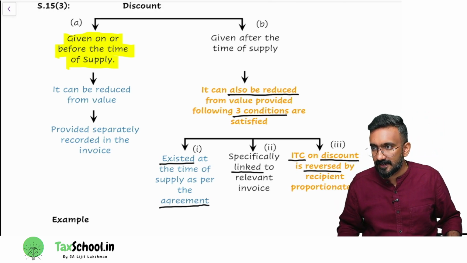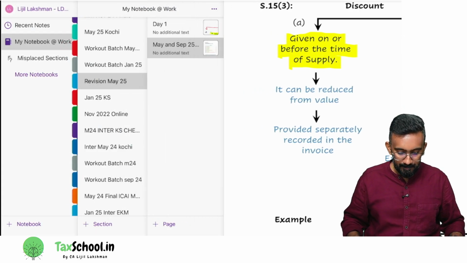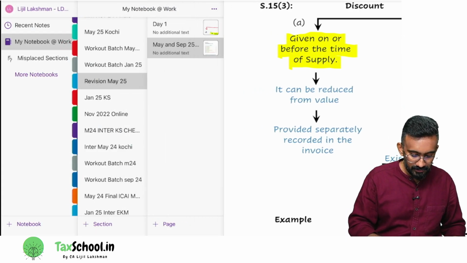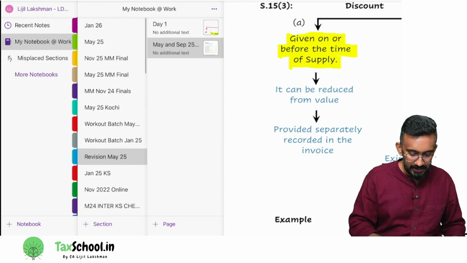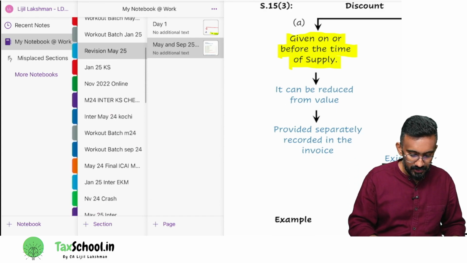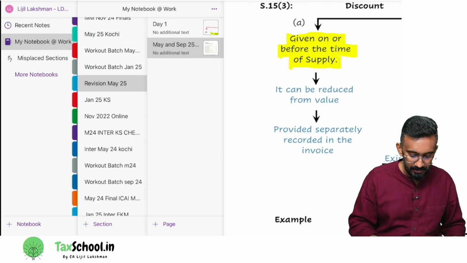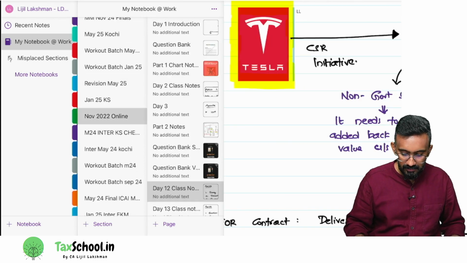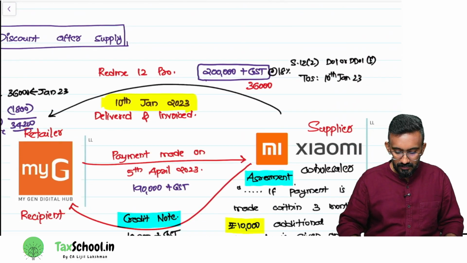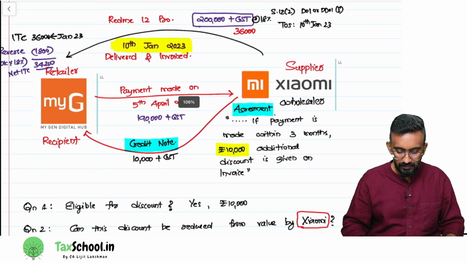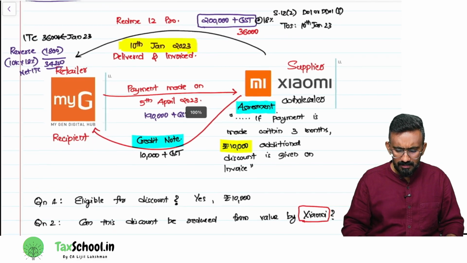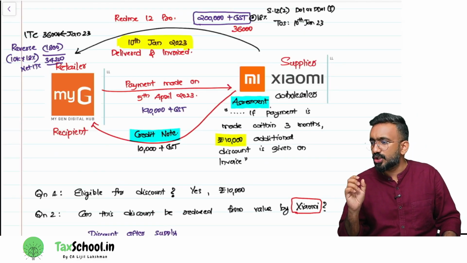Are you guys understanding this? Let's look at that. I'll give you an example for this also. One quick example. Simple thing to understand, but I want to teach you a document also together with it.